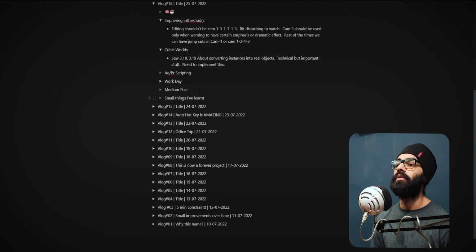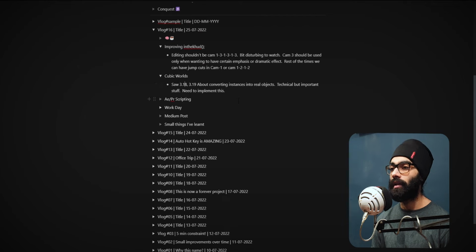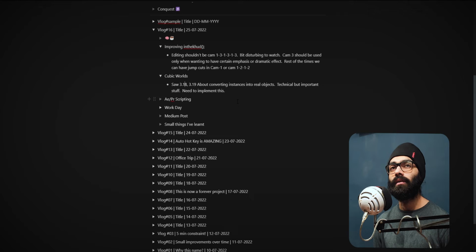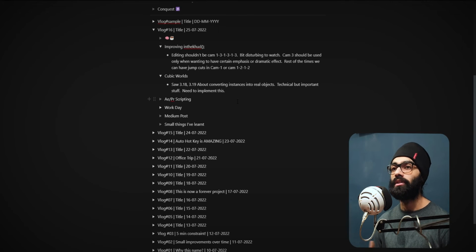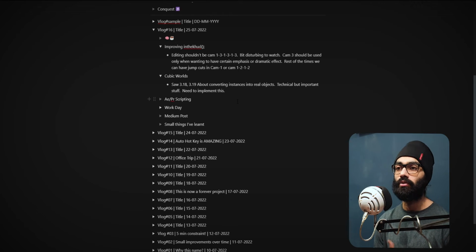In Cubic Worlds, today I saw 3.18, 3.19. It was about converting instances into real objects, and quite a few technical but I feel important concepts were covered here. You have all those modifiers up on your instances. So if you just right click on an instance and make it real, weird things will happen. So you have to do a lot of housekeeping on the original collection first and then convert the instances into real objects. Unfortunately, I couldn't get to doing any of this because I had to sleep by 9 a.m.